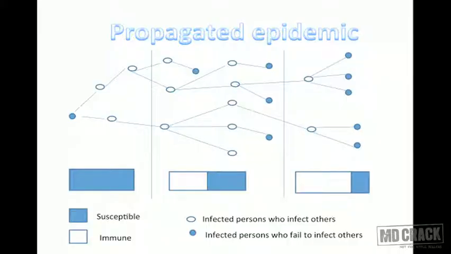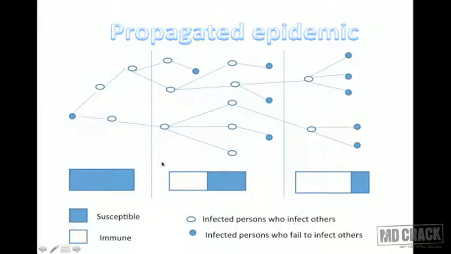Then you have propagated epidemics. Propagated epidemics, as the word suggests, are propagated. A lot of people get affected and they go on getting affected. So that is what propagation means. Propagation means the proper epidemic, if you may like, that you understand when you say epidemic. This is the one, the propagated epidemic, the big one. And then you have the third and the latest one, the slow epidemic.